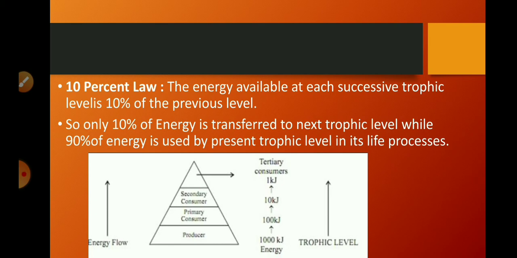Means we can see that there is a gradual decrease in energy as trophic level increases. And so each food chain contains 3 to 4 trophic levels, not more than that, due to this gradual decrease in energy.